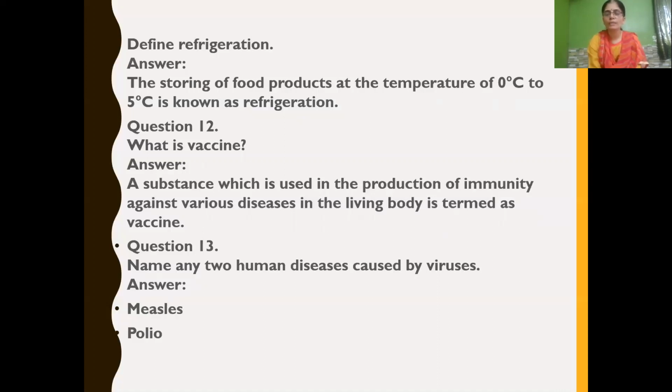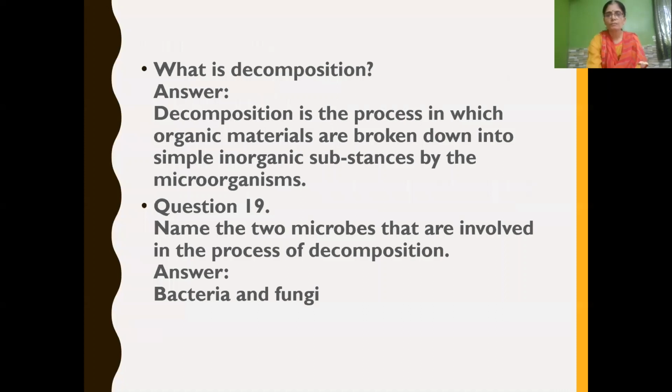Name any two human diseases caused by viruses. Polio is caused by poliovirus, and the vaccine is also called oral polio, isn't it? Polio, measles, even chickenpox, these are all viral diseases caused in humans. Measles, polio.